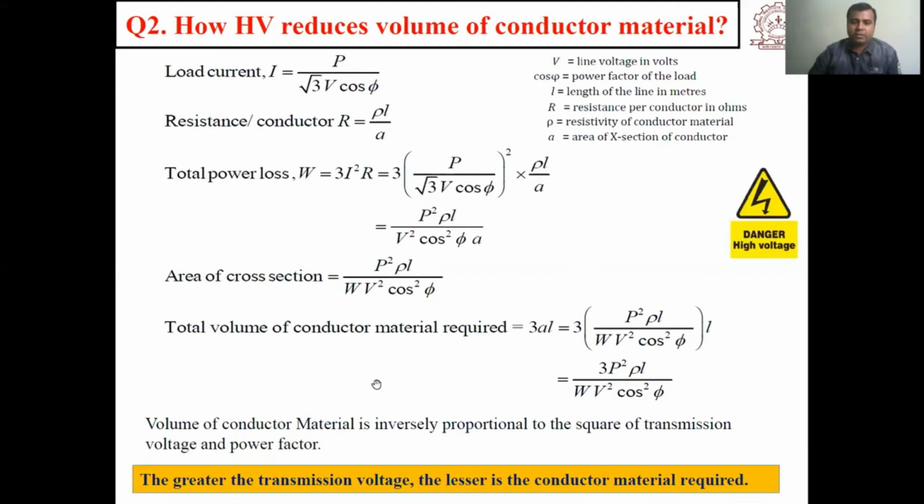We can see that the volume of the conductor material is inversely proportional to the voltage. Also, it is inversely proportional to the power factor. So as the power factor is enhanced, the conductor material requirement is reduced, and it has an inverse relation with the square of the voltage. Not only the voltage, it is the square of the voltage. So as the voltage level increases, the volume of conductor material required will reduce drastically. So the volume of conductor material is inversely proportional to the square of the transmission voltage and power factor. Hence, the greater the transmission voltage, the lesser the conductor material required.